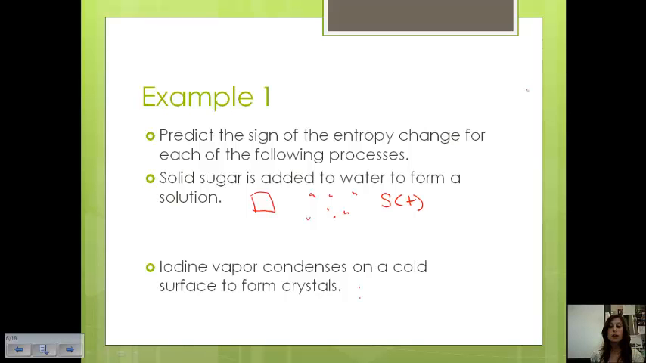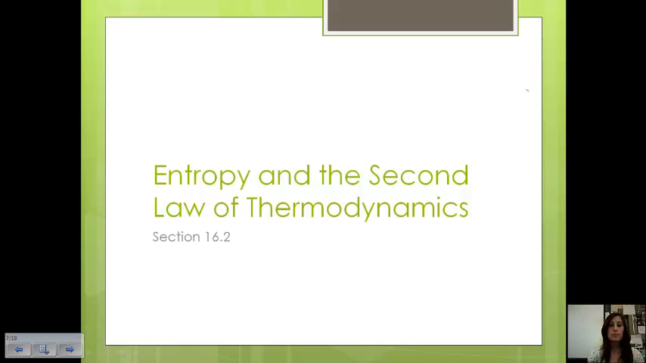Our other example is that iodine vapor condenses on a cold surface to form crystals. So now we're going from all these gas particles being spread out all over the place to these crystals that are forming on a surface. And so now all of my particles are much more condensed, and so I would say that entropy has decreased. They're less random. And so now ΔS is going to be negative, not positive.